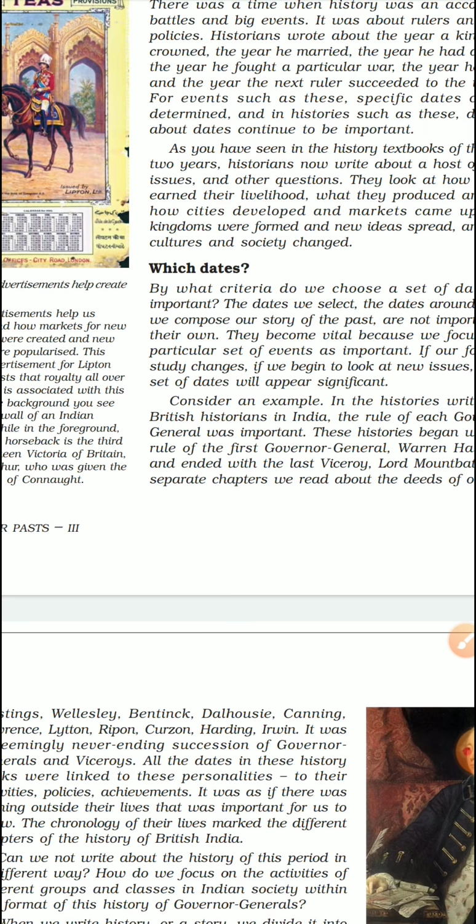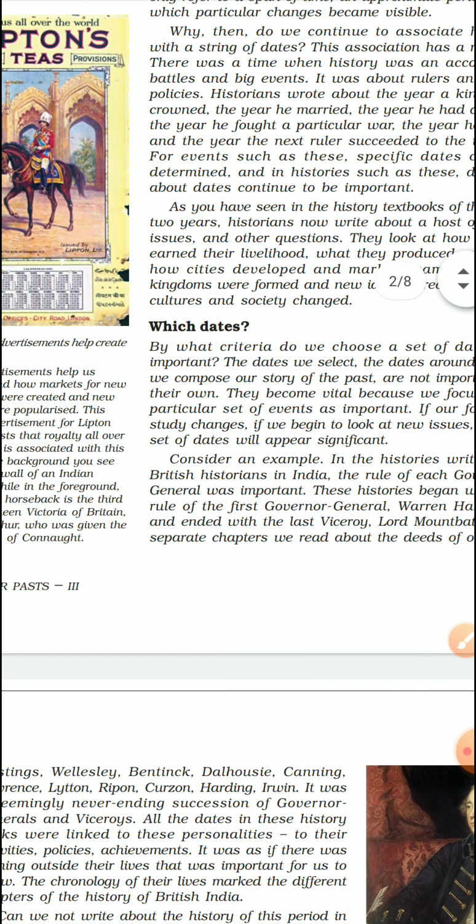See, first the British East India Company came to our country as traders to do business with our country. The British East India Company was formed in England, of course, by Britain, to do business or to trade with East, South Asia and India. So this was a company which came, and each company had one head. Even in the British East India Company, the name of the post of the head was Governor General. A simple way to remember. So the history of the British starts with the rule of this Governor General.